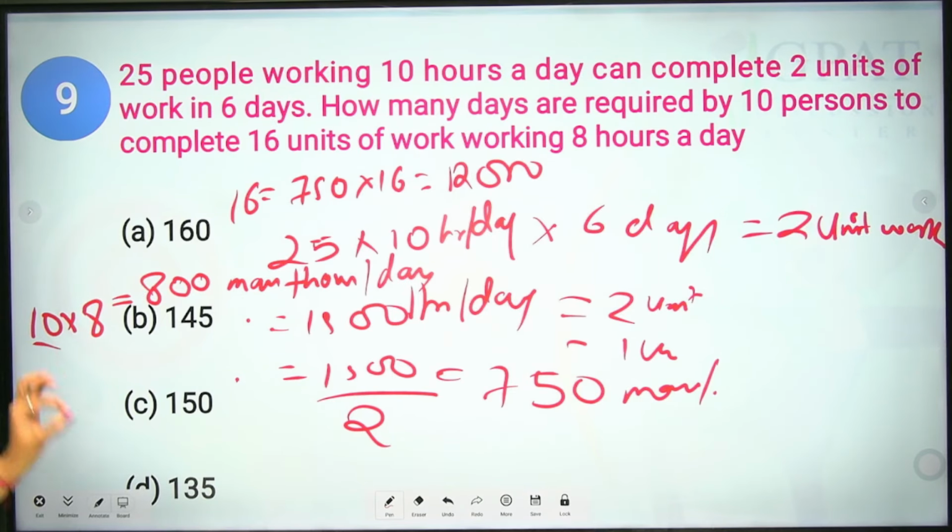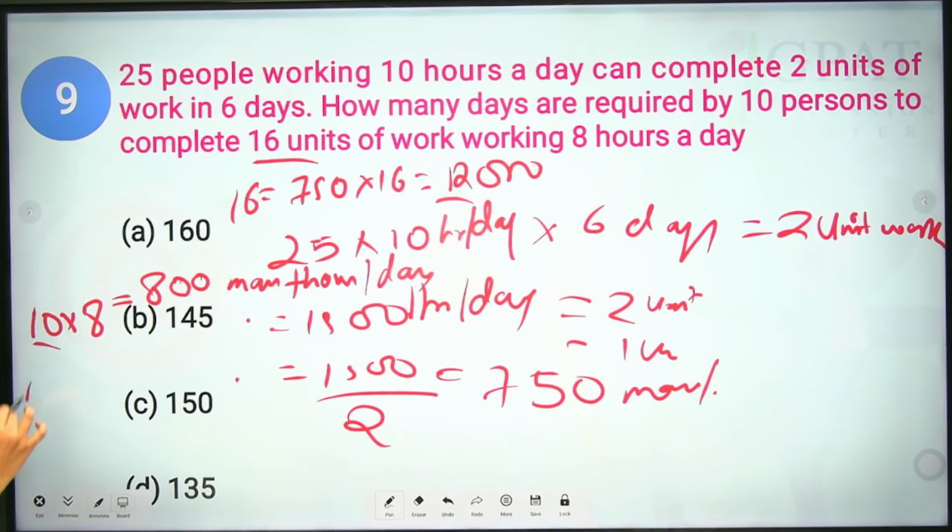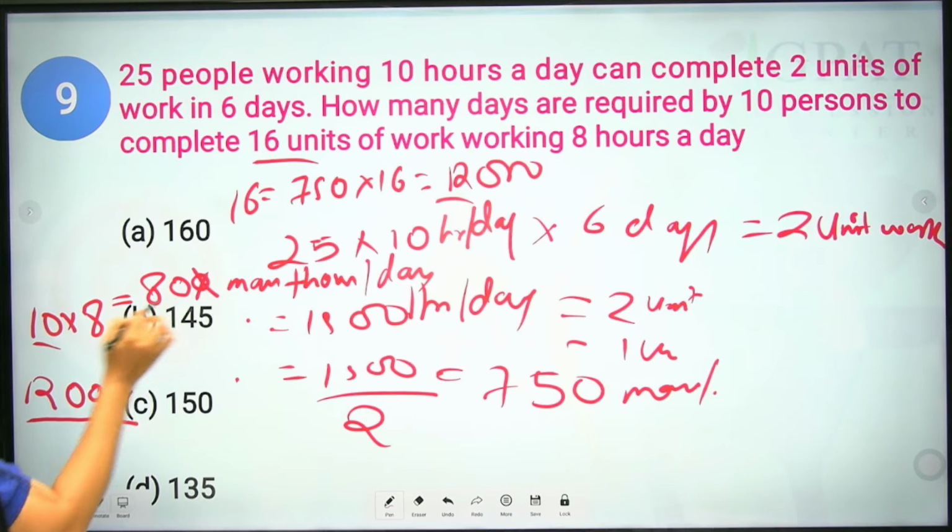Now how many days are required? So how will you find it? The value of 16 units is 12,000. So 12,000 divided by how many man hours per day? That is 80. Okay, this is not 800, this is 80. So this will be the answer.